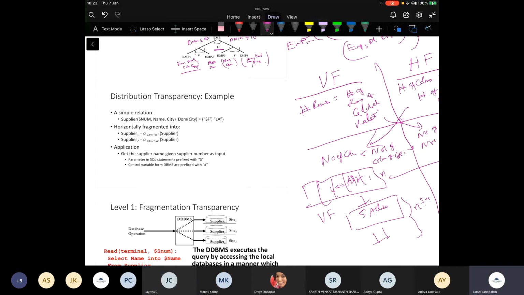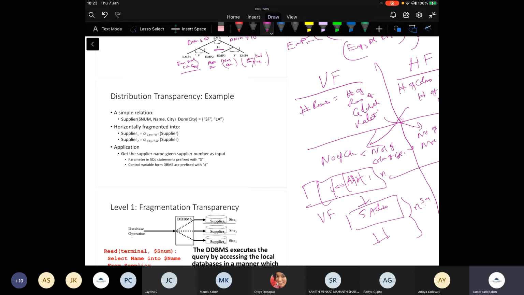So, for example, if there are cities New York, San Francisco, and Los Angeles, and the reconstruction operator is union, but I do a union of only San Francisco and Los Angeles, I won't get the complete global relation.